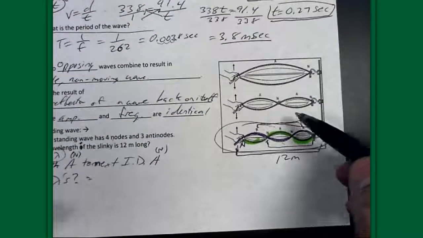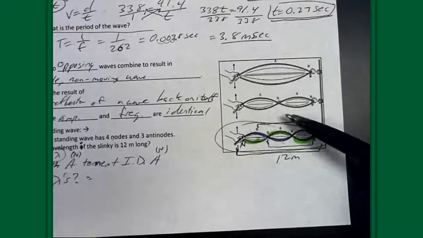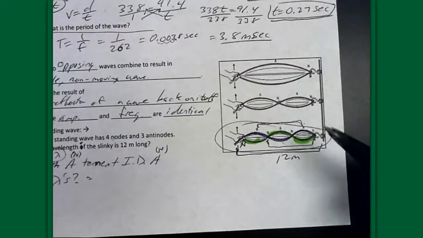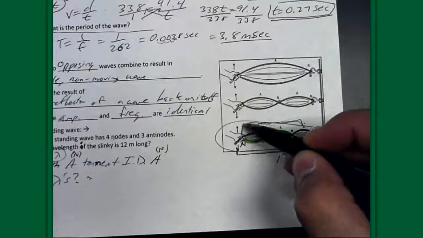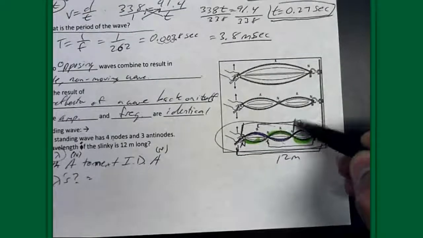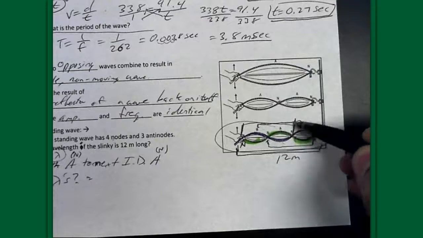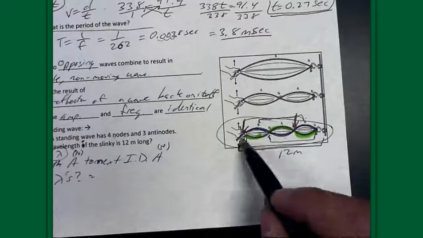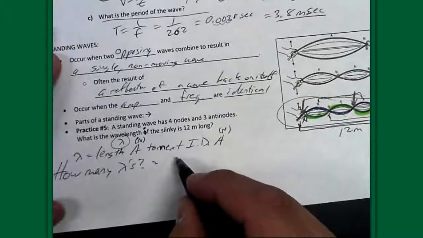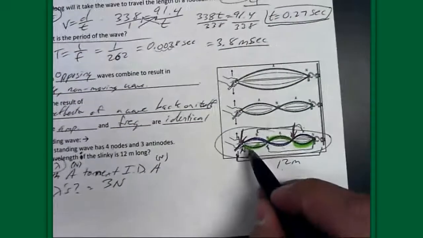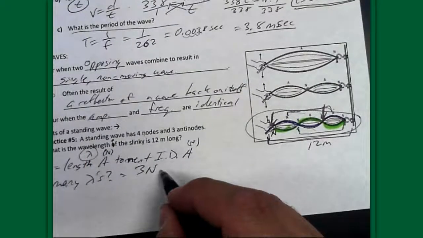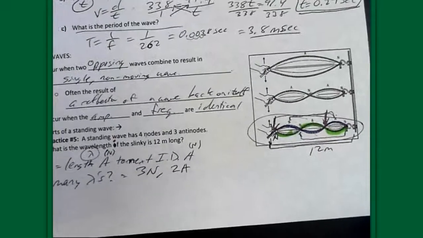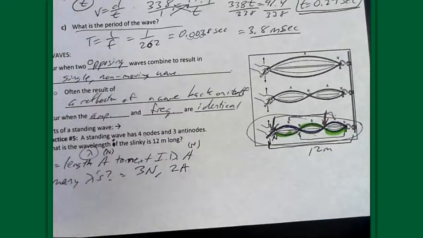Now, this is going to be easier to explain if we take this wavelength and actually just move it over just a tad to where instead of from this antinode to this antinode, it'll actually go from this node to this node. So we just moved it to the left exactly the same amount. And now notice that within this wavelength, we have 3 nodes included in it, 1, 2, 3. And you have 2 antinodes, 1, 2 antinodes included in that wavelength.